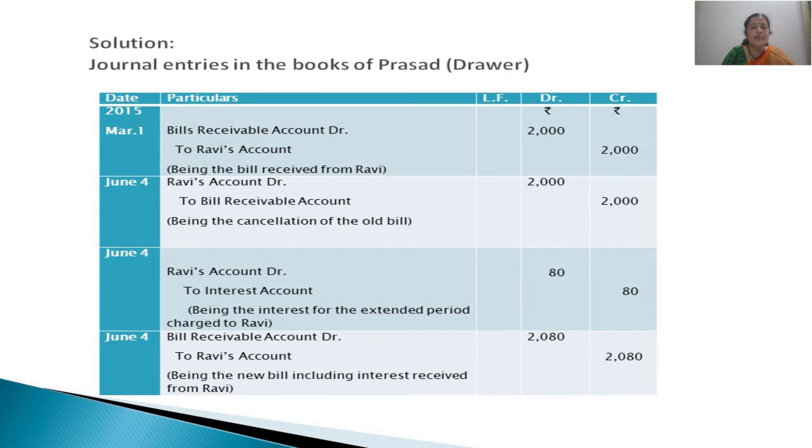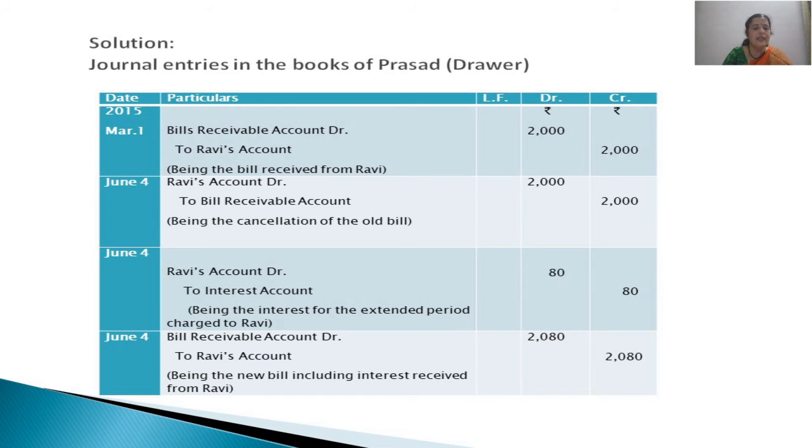So first, in the books of the drawer, bills receivable account to Ravi's account. So we are receiving the acceptance on the original bill from Ravi. Then the same bill now has to get cancelled. As I told you, the first entry is there, no? The same entry is passed in the reverse order. Ravi's account debited to bills receivable account, so that particular entry, the first one, gets cancelled on the first due date, that is June 4th.